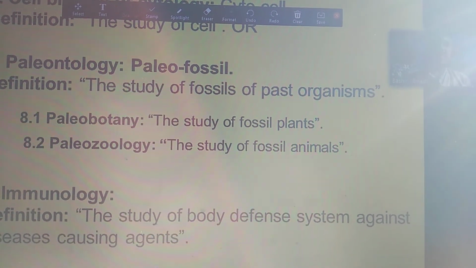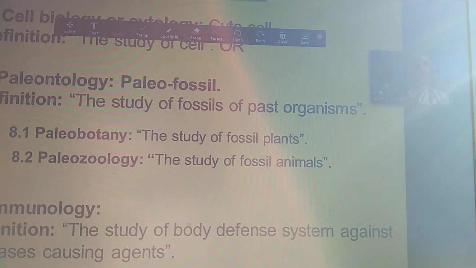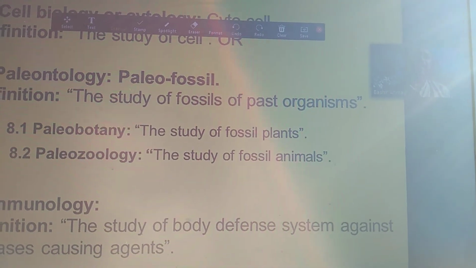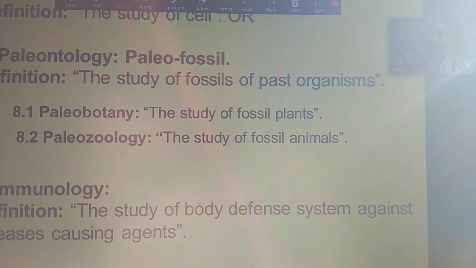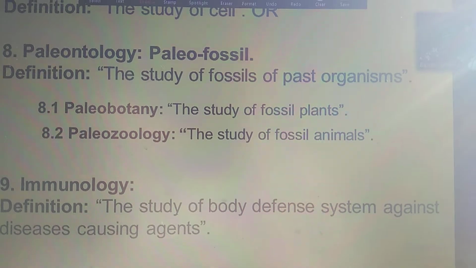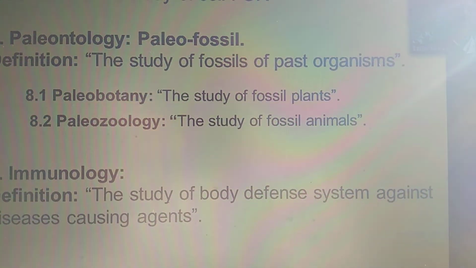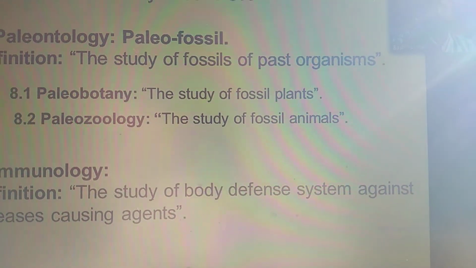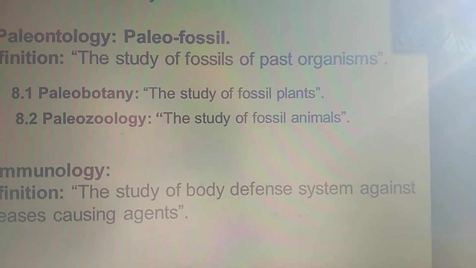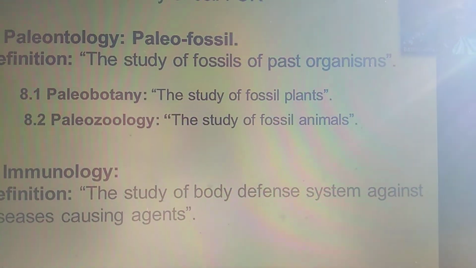So the study of the body's defense system against disease-causing agents is called immunology.